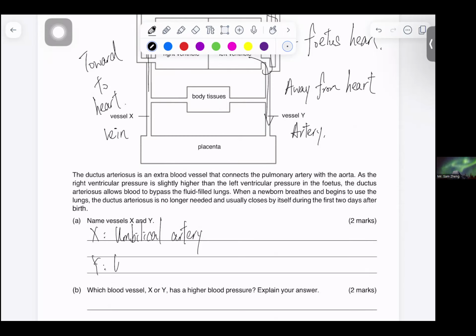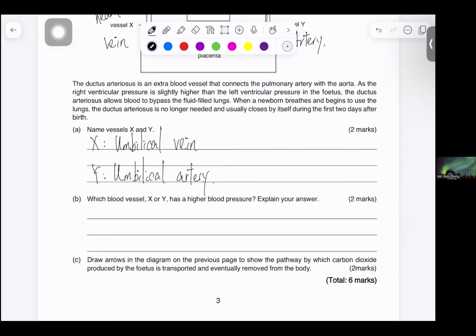And why would it be the umbilical vein? Oh, sorry, my bad. It should be in reverse. The X should be umbilical vein, and the Y should be umbilical artery. So in this case, which one will have a higher pressure? Of course, it will be vessel Y because it is the umbilical artery.